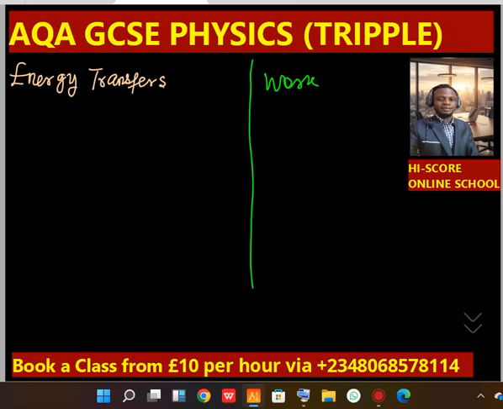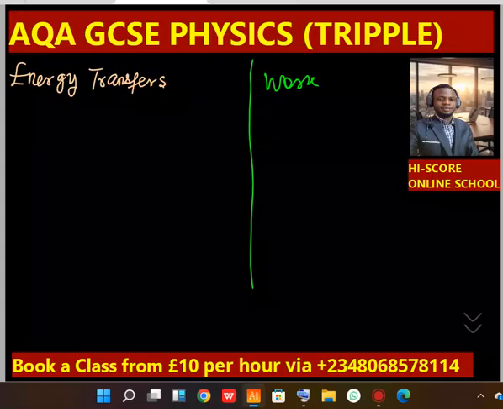We transfer energy from one form to another. You can never destroy energy. The best you can do is to transfer this energy from one form to another. And when we do this, work is done. And that is why energy and work have the same SI unit.